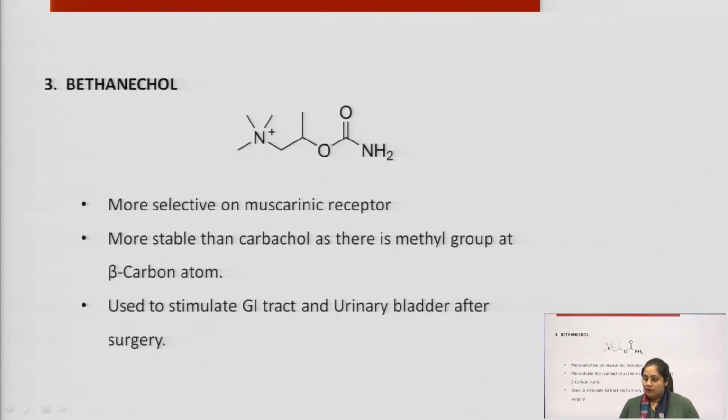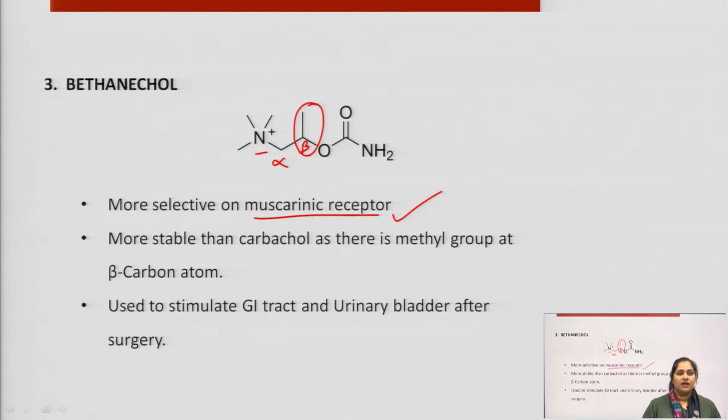Next is bethanechol. Bethanechol is another example, but this is more selective towards the muscarinic receptor, because, as we have studied in our structure activity relationship, with respect to the nitrogen atom, this is alpha and this is beta, and we have introduced a methyl substituent at the beta position, which leads to selection towards the muscarinic receptor.